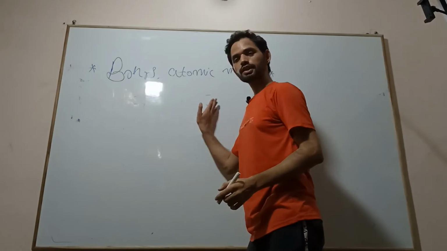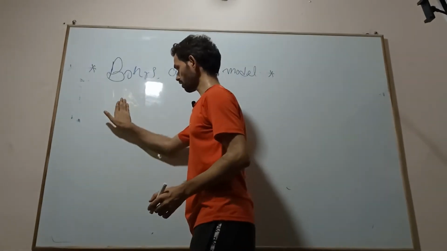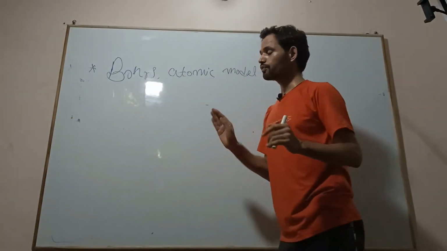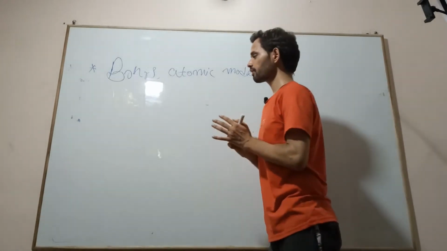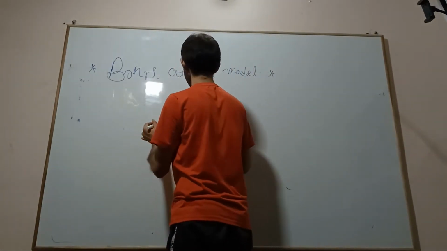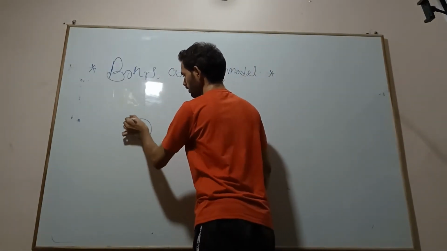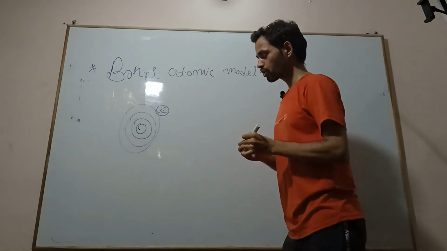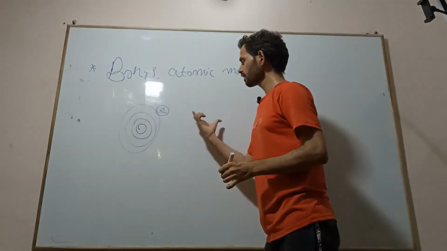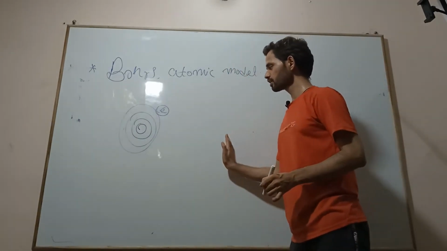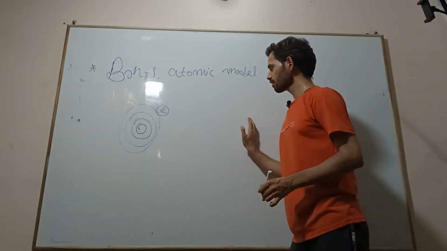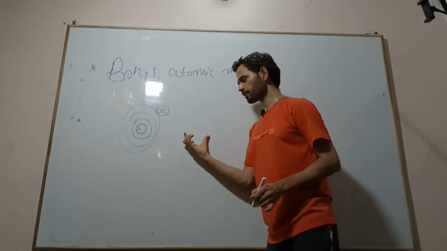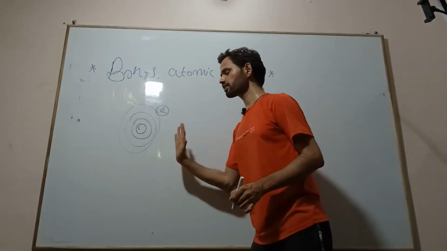If energy is released by the particle or electron, then what will happen? According to that theory, any moving charged particle must release energy.